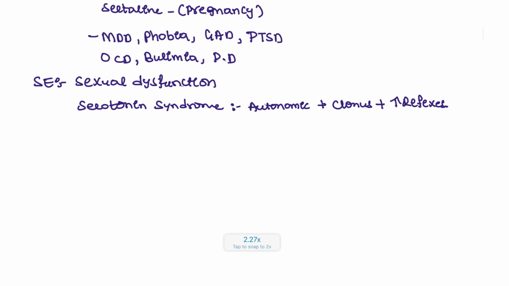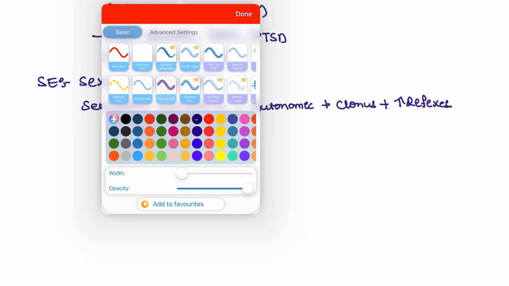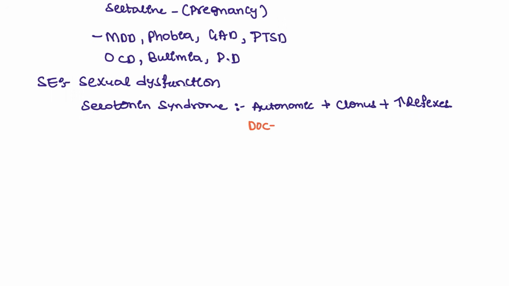We have to stop the ongoing drug. And what is the drug of choice given for this patient as a treatment? As a treatment, we can give cyproheptadine. This drug can be given for this patient to reverse the serotonin syndrome.